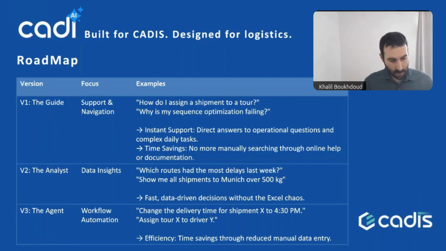And the last version of CADi hopefully will come. It's the agent. So we'll be focusing more on workflow automation. Really, you'll be able to ask questions such as change the delivery time for shipment X to 4:30 p.m. or assign tour X to driver Y. So you really get an assistant. You will gain efficiency, time savings, real-time savings through reduced manual data entry.